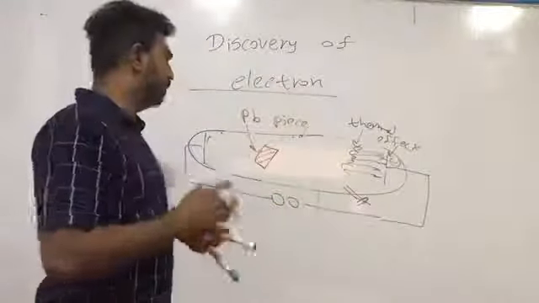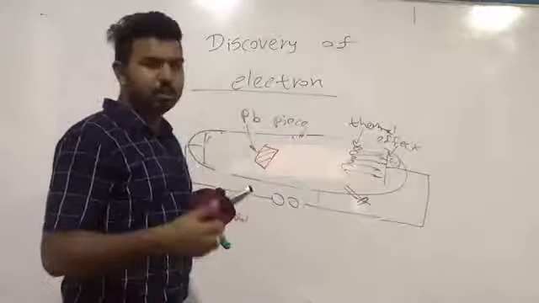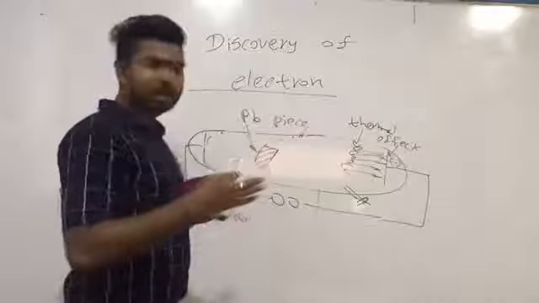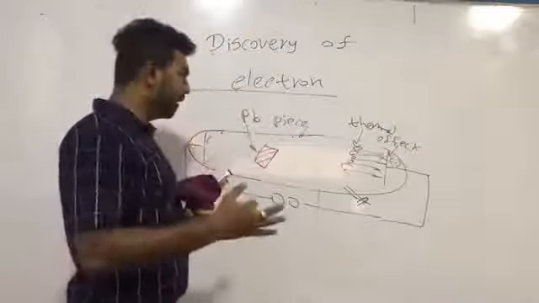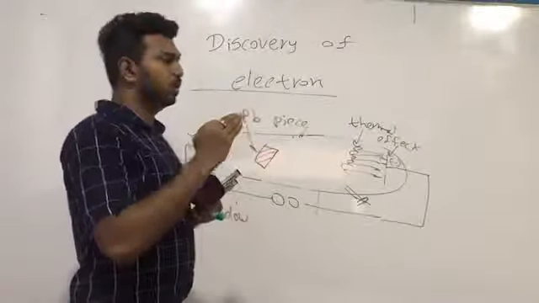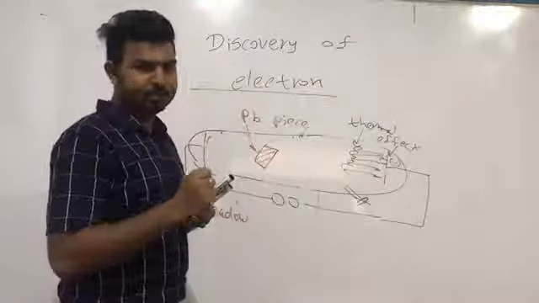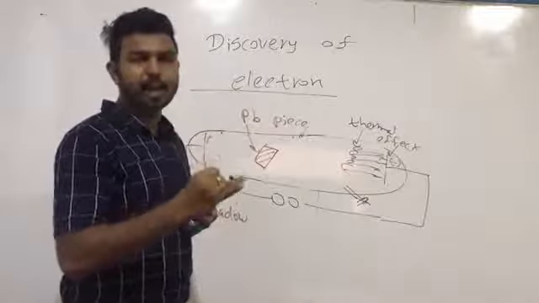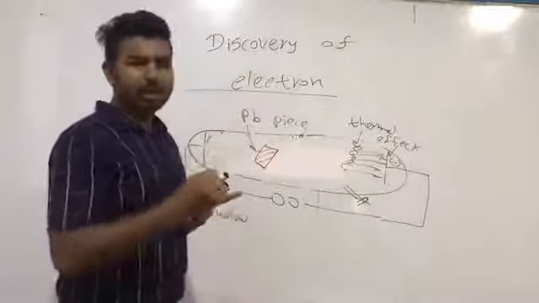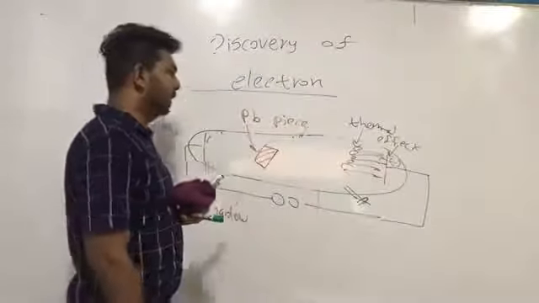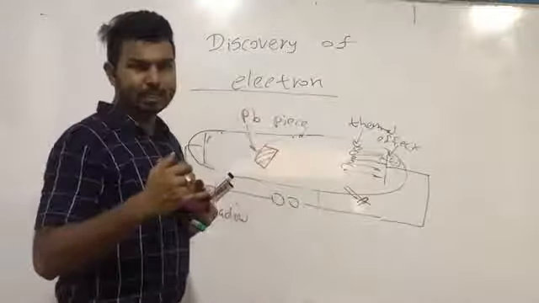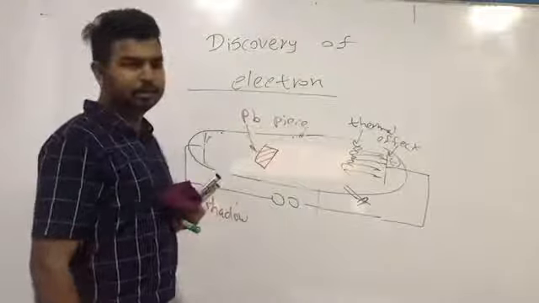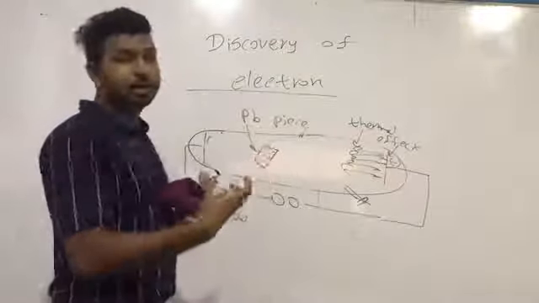So far we have discussed some properties. First one is cathode rays are negatively charged particles. Second one is cathode rays travel in straight lines. Then cathode rays possess kinetic energy or momentum. Then the fourth one is cathode rays possess a thermal effect, or they possess thermal energy.